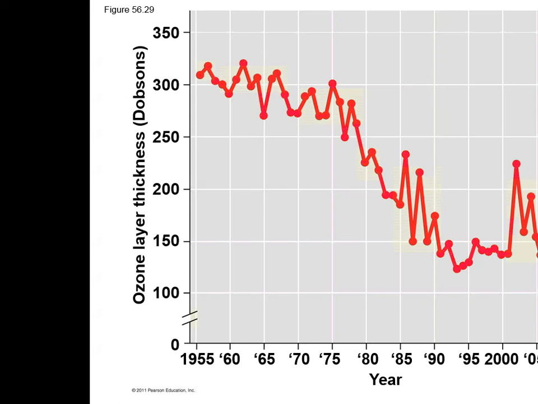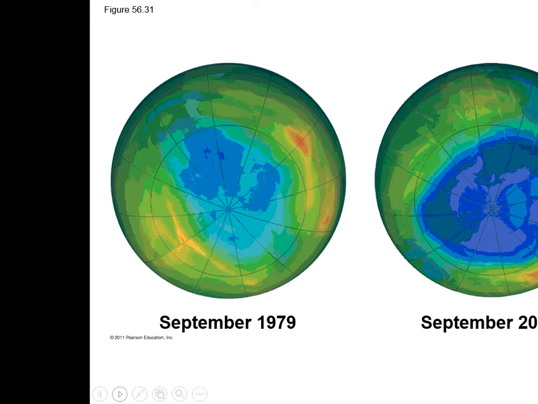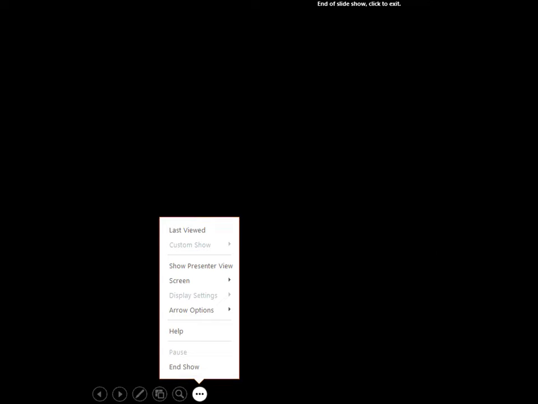Ozone layer thickness went down drastically. It started to rise back up because we banned the CFCs. Most nations have reduced or eliminated CFC use, but what is left from years ago will still affect ozone for about another 50 years. Decreased ozone levels increase the intensity of UV rays reaching our surfaces, most notably at the poles. Some scientists expect increases in skin cancers and unpredictable effects on crops and natural communities. And here's a picture of 1979 to 2009. So there's a big issue there. All right, end show.